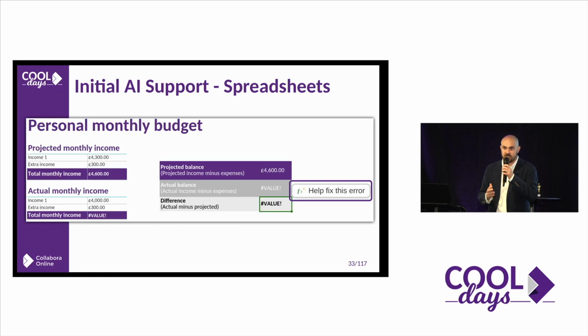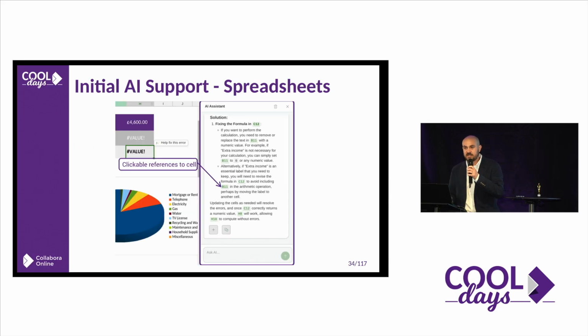I love spreadsheets. I think all the good decisions are made on spreadsheets, but sometimes you have this annoying thing that says that this formula is not correct, or it's not right, or you need to fix something, right? So right now with this initial AI support, you can see what is going on, and you can get information on how to fix that specific problem, and that's really great. And also you have clickable parts of this in the sidebar again, that goes directly to that cell and helps you interact with that specific error, that specific part of the spreadsheet really quickly and really easy.